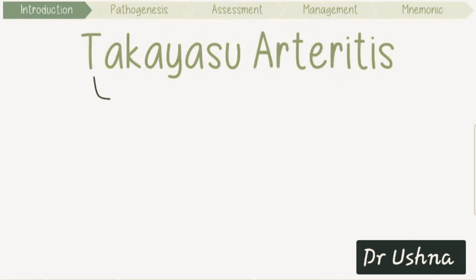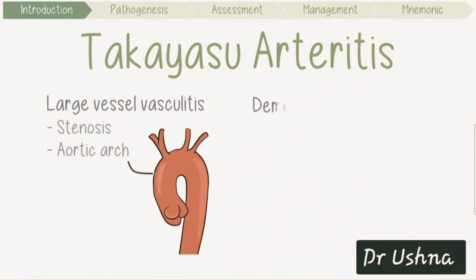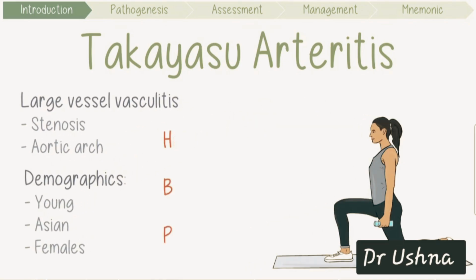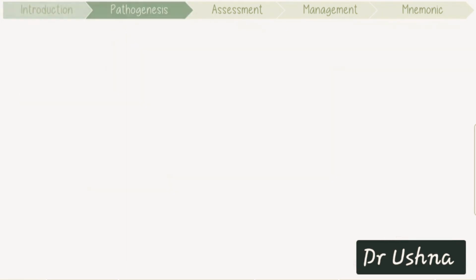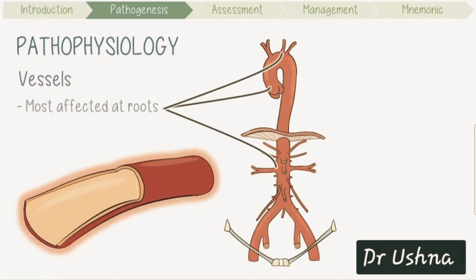Takayasu arteritis, or TAC for short, is a large vessel vasculitis which causes narrowing or stenosis of the big arteries of the aortic arch. It classically affects young Asian women and manifests with high blood pressure, my acronym for hypertension, bruits, and upper limb pulselessness. Pathophysiologically, vessels are most affected at their roots and all layers of the artery are involved,